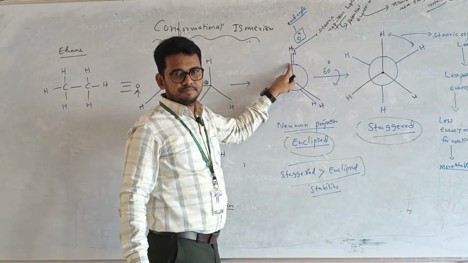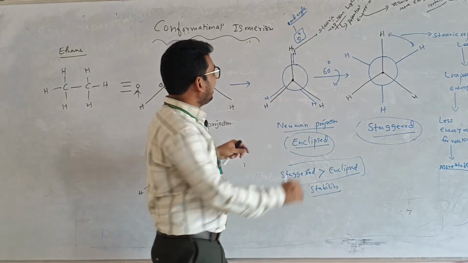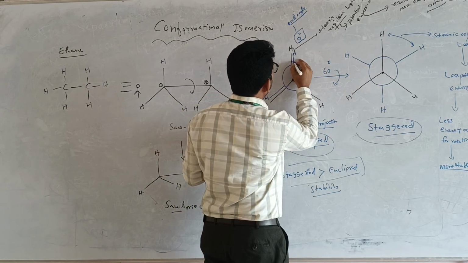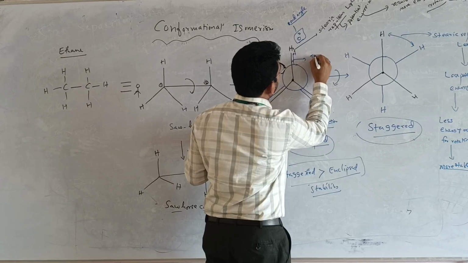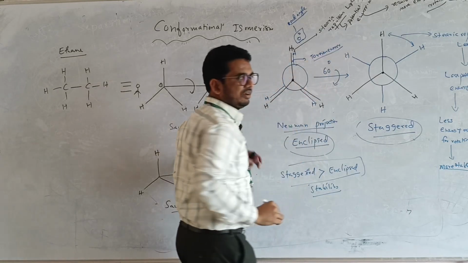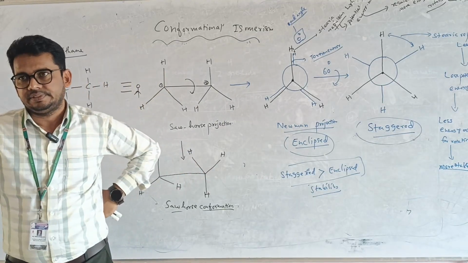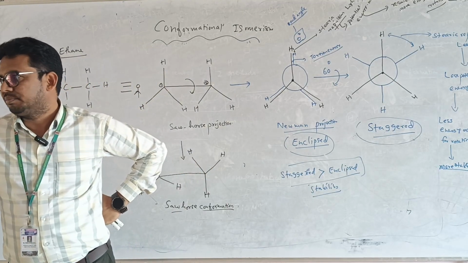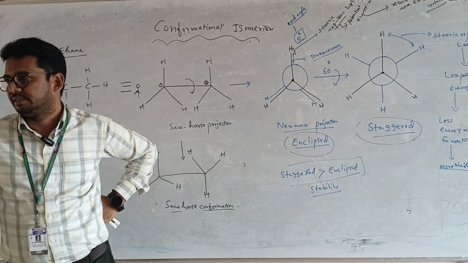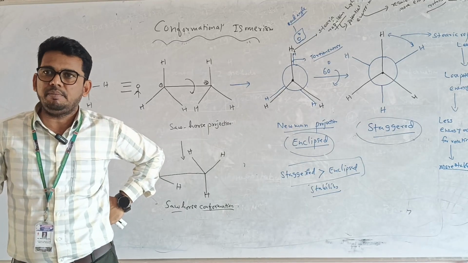Are there bonds between the hydrogens? No. Whatever energy is there between these two bonds, we call that torsion energy. What are we calling it? Torsion energy. It is not that difficult to remember. Ethane conformation is very easy compared to n-butane.